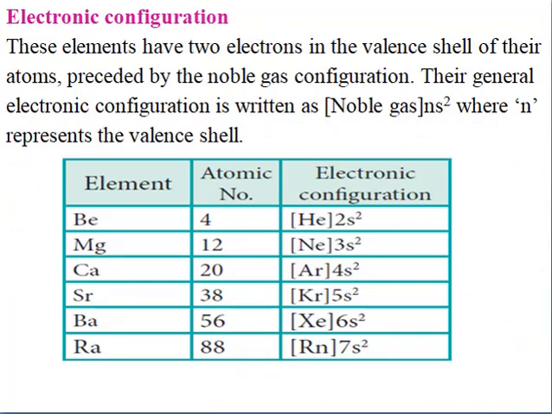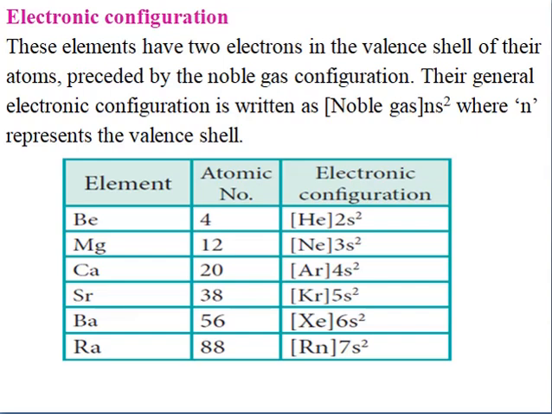When we see the electronic configuration of the alkaline earth metals, its outermost orbit contains 2 electrons which belong to the s orbital. So I can say it is s2 electrons. At the same time, when you go down the group, the orbit will be changing. So commonly it is represented as ns2. The noble gas represents the completed configuration.